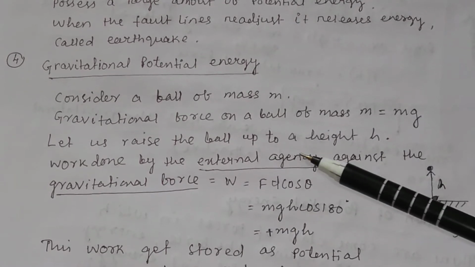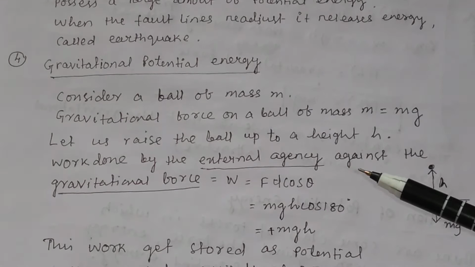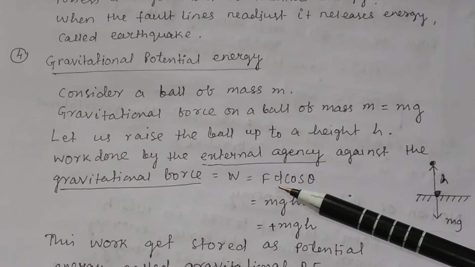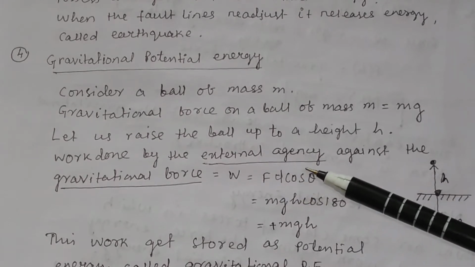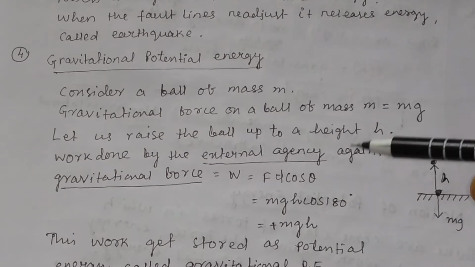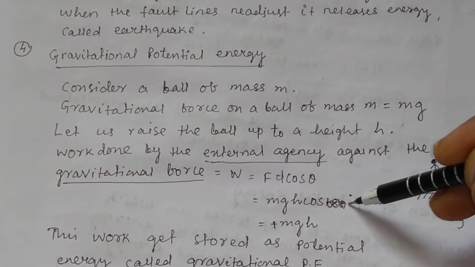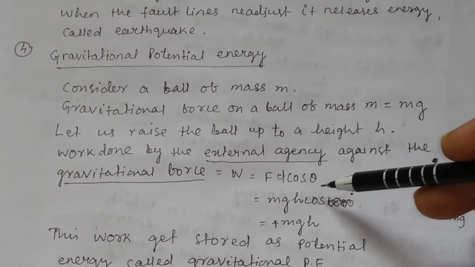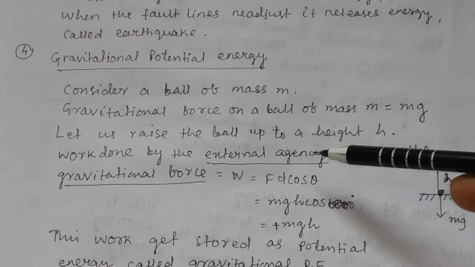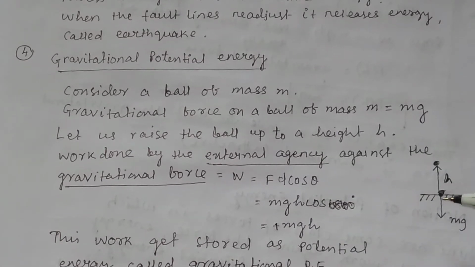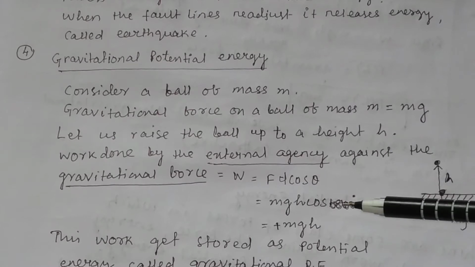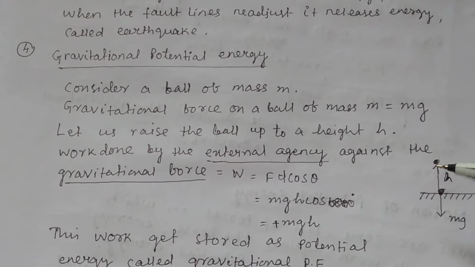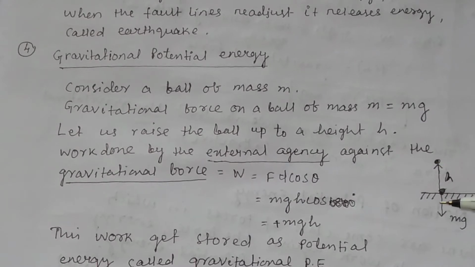So the work done by the external agency against the gravitational force will be W, that is equal to F dot S or Fs cos theta. Here theta will be equal to 0 degrees because it is the work done by the external agency. If you calculate the work done by the gravitational force, then the angle will be 180 degrees, because the gravitational force is in this direction and the displacement is in the opposite direction.